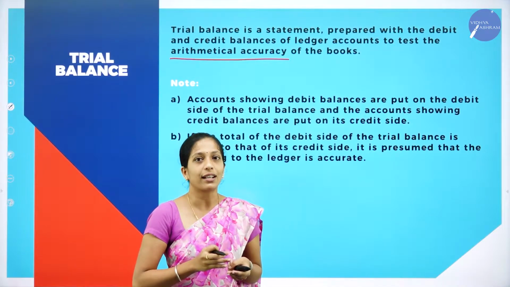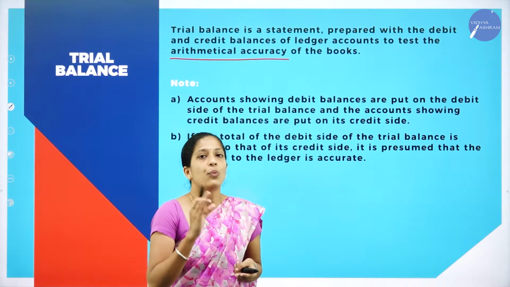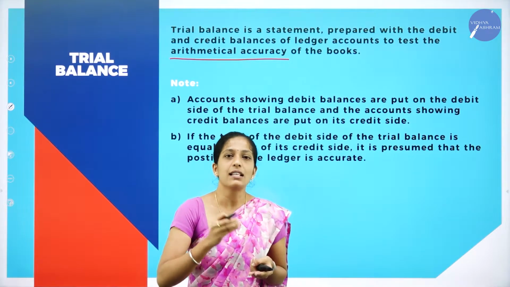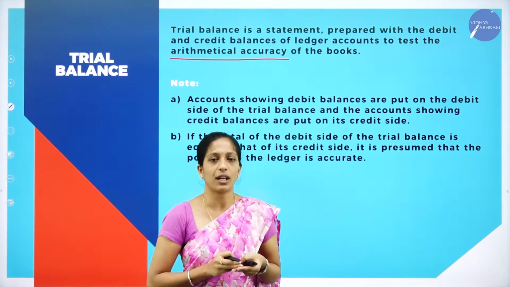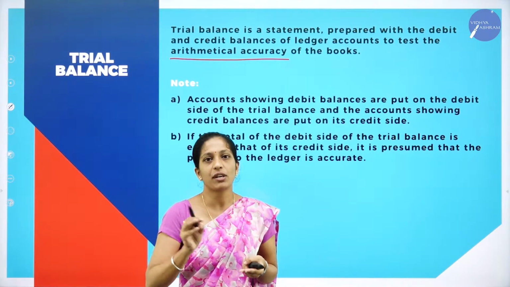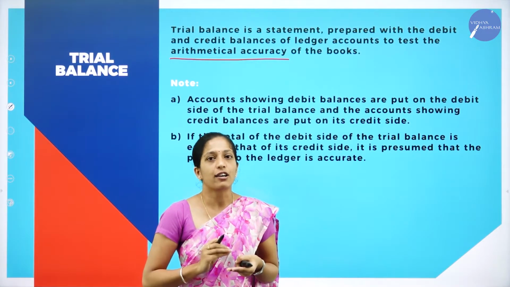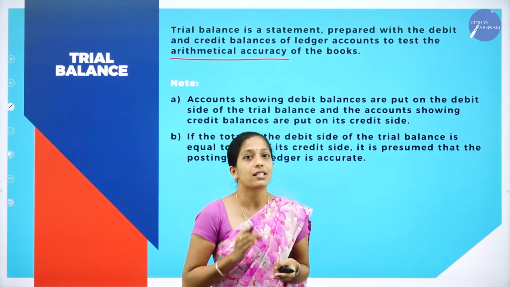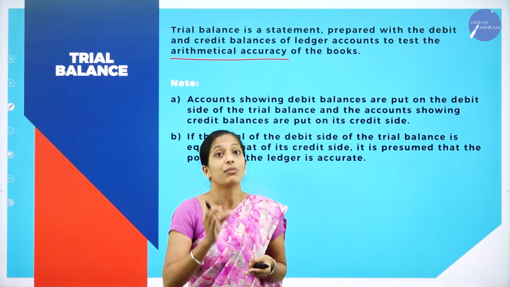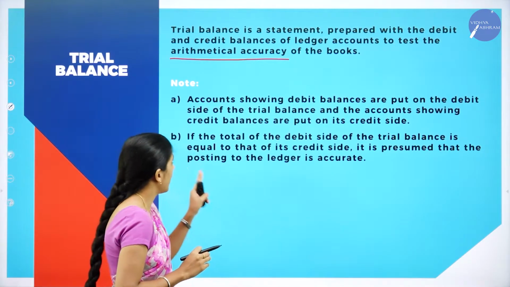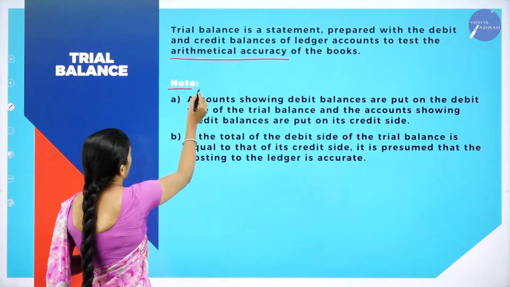After preparing trial balance, we will prepare the final accounts of the organization. If our journal entry is wrong, our ledger will be wrong and our final accounts will also become wrong. So in order to check the arithmetical accuracy, we prepare a statement with debit as well as credit balance, known as trial balance. Now let us see what are the notes.